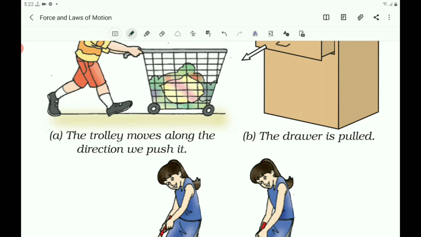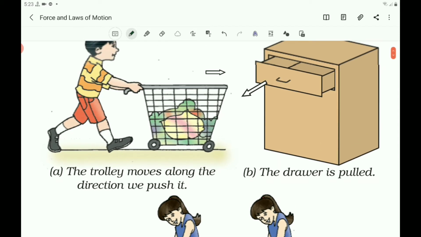The concept of force is based on this push, hit, or pull. In fact, no one has seen, tasted, or felt a force. However, we always see or feel the effect of a force. Force cannot be seen, force cannot be felt, but we can feel the effect of force. It can only be explained by describing what happens when a force is applied to an object.